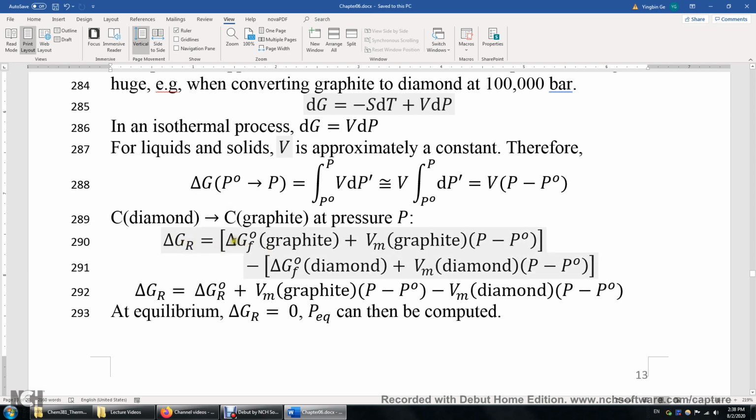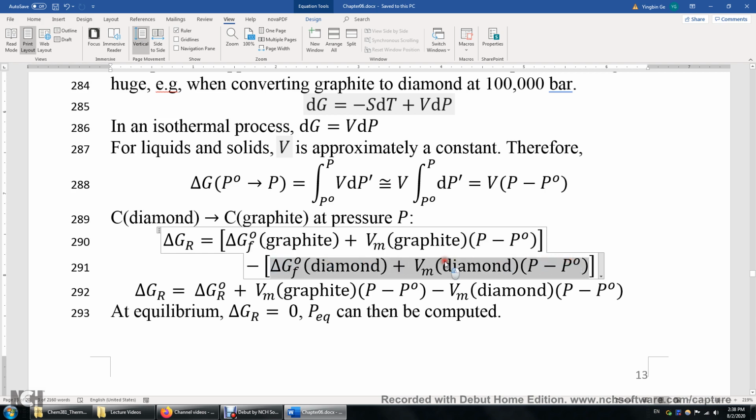Therefore, this is the Gibbs energy of graphite at pressure P, and this is the Gibbs energy of formation of diamond, also at pressure P. When diamond and graphite reach equilibrium, delta G of the reaction is 0, so this part for graphite is equal to this part for diamond.